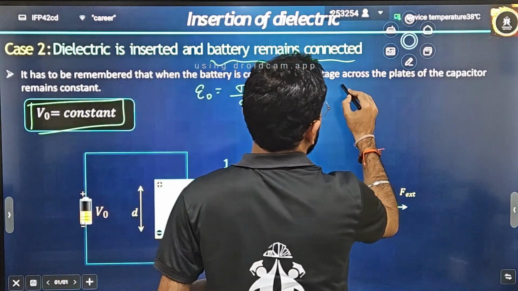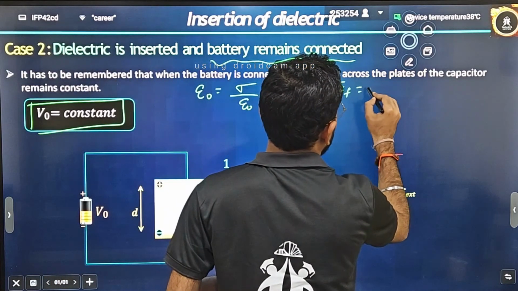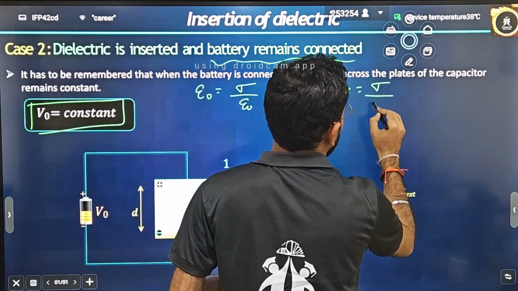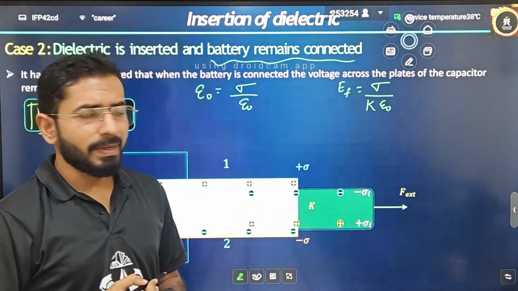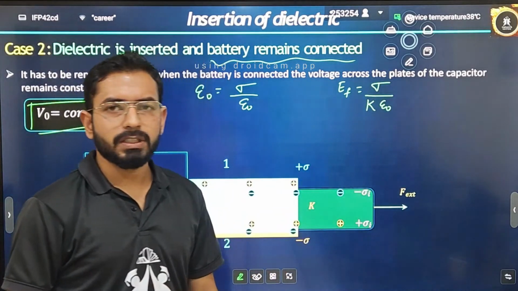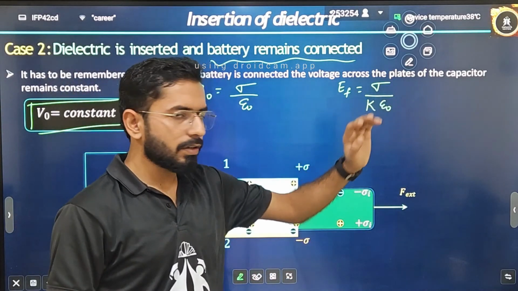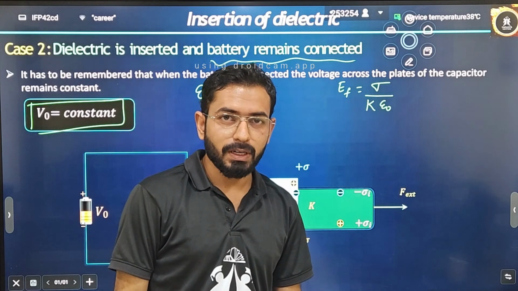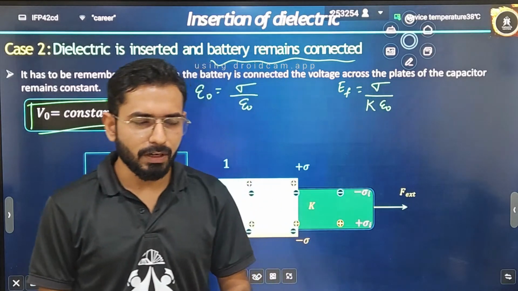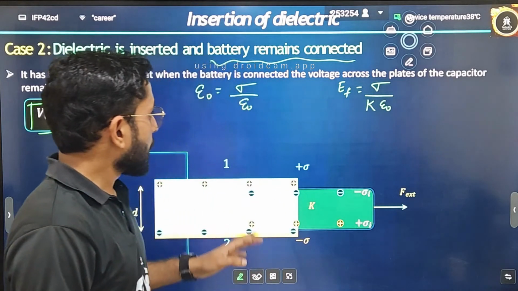Now, when I am writing the final electric field, what will you write? Sigma divided by K times epsilon naught. Now you will be saying, sir, how can you say that it is going to be constant? Because it is reduced by a factor of K. Do you also feel this doubt? Yes or no? I know where you are going to start. But you are not focused.